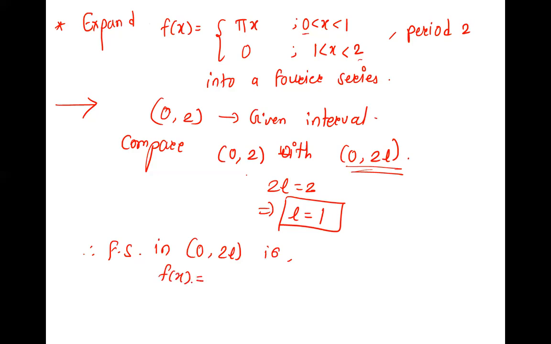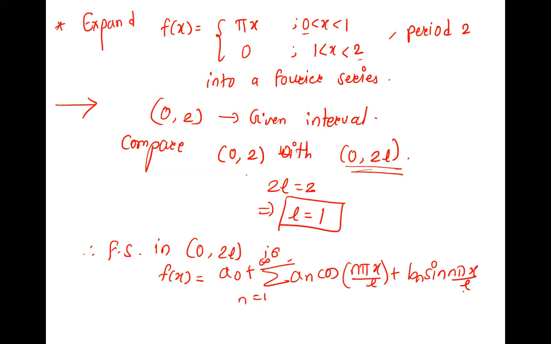Are we checking whether the function is even or odd here? No, we do this in -L to L only, right? So Fourier series in 0 to 2L is A0 plus summation An cos n pi x by L plus Bn sin n pi x by L, n is 1 to infinity, where